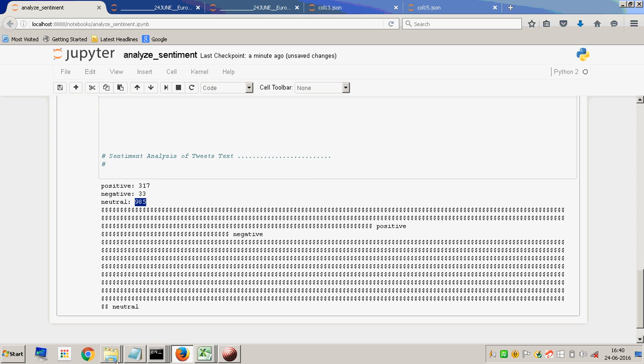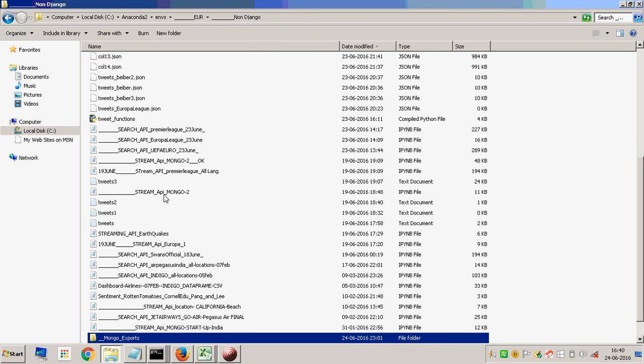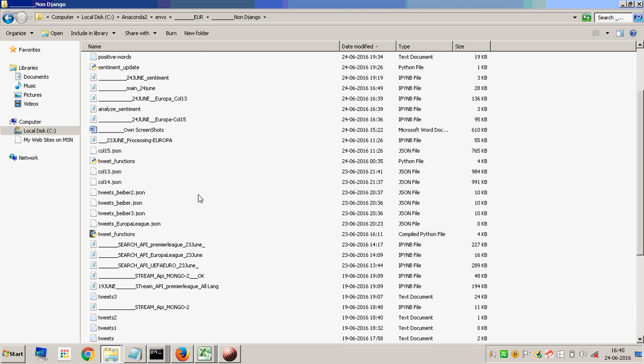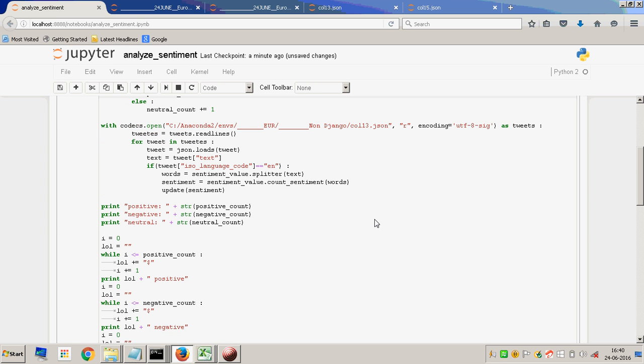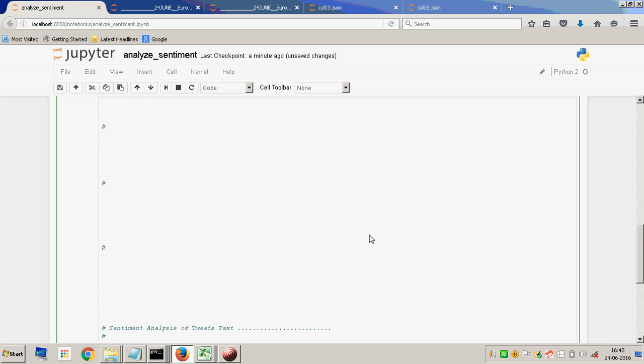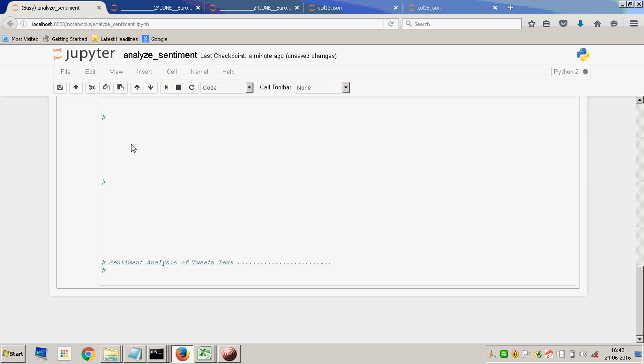Let me see what other JSON files I have here. I have collection 14 also, so I could try collection 14. Let's remember these figures: 317, 33 and 985, and see how this changes.